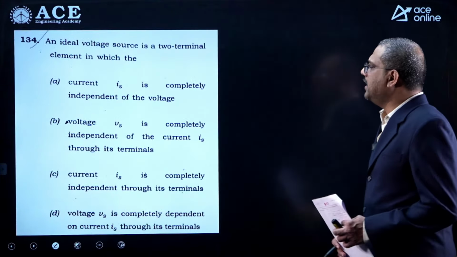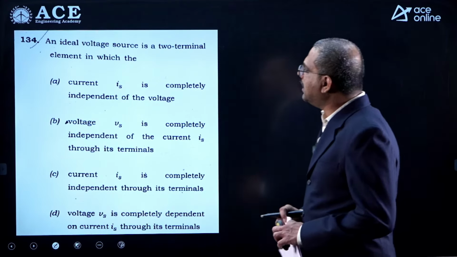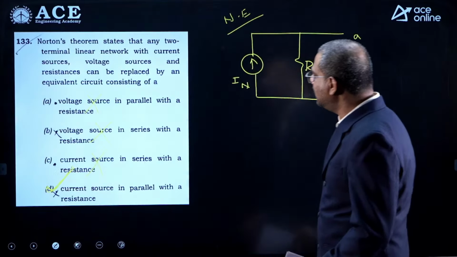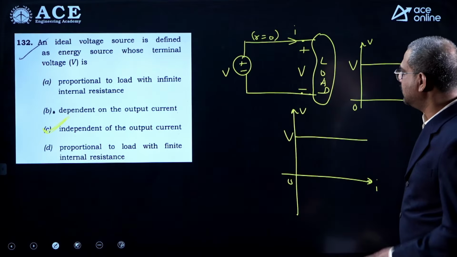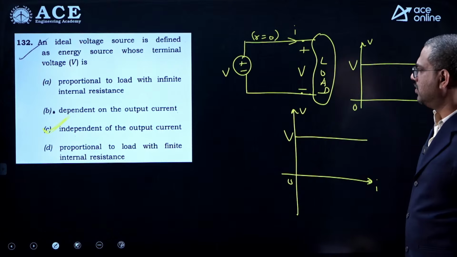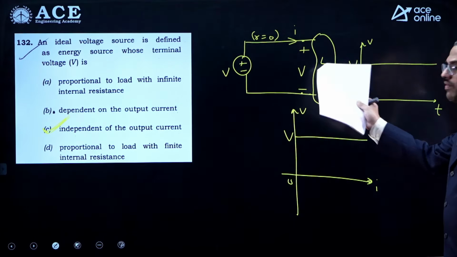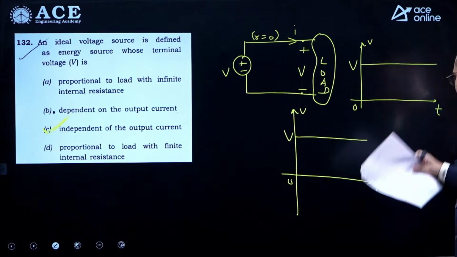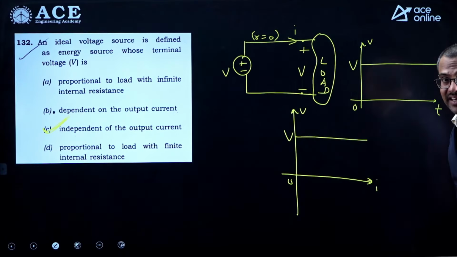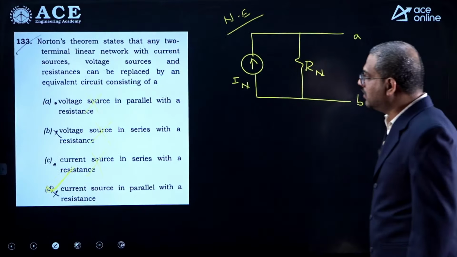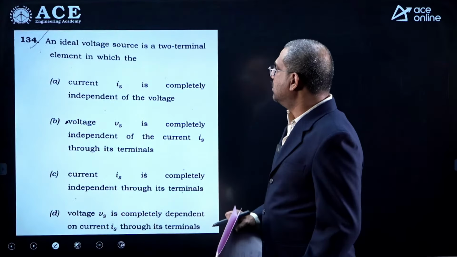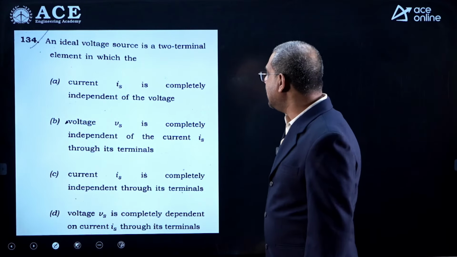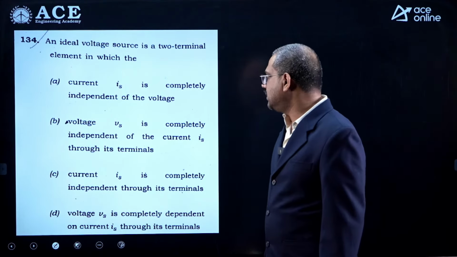Now sir, an ideal voltage source is a two-terminal element in which... now this question is similar to the question we studied. See this question, similar, sir, okay. Now looking at the equivalent circuit of ideal voltage source, dynamic and static. Dynamic characteristics are with respect to time, static characteristics are independent of time. Now look at this. See here, an ideal voltage source is a two-terminal element in which current Is is completely independent to voltage.